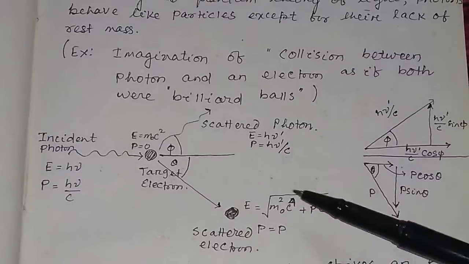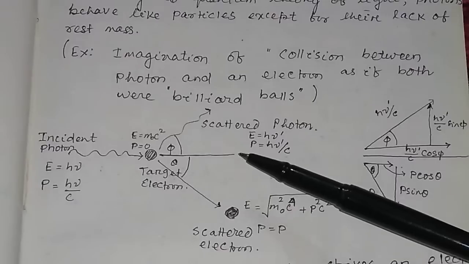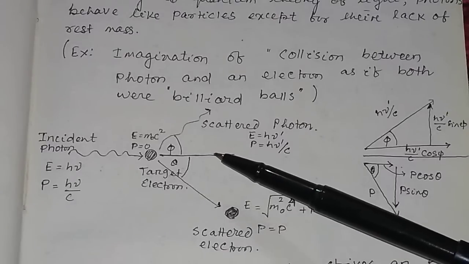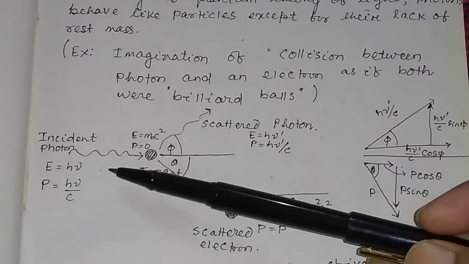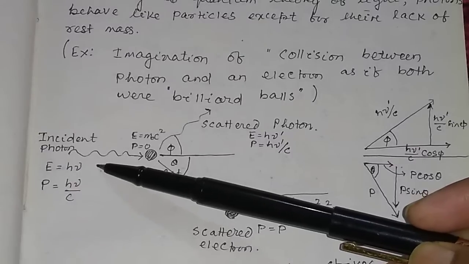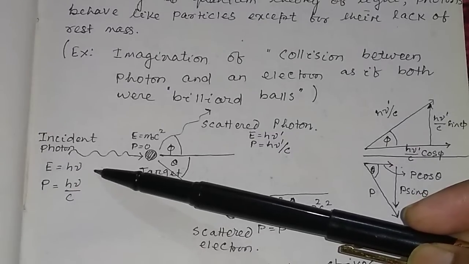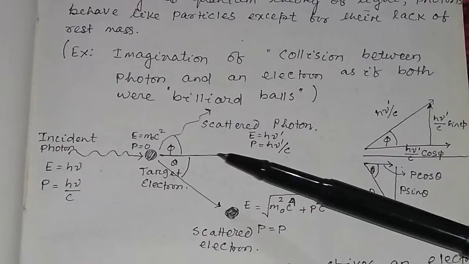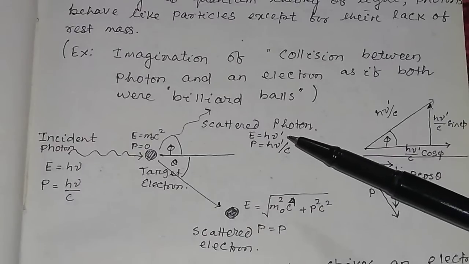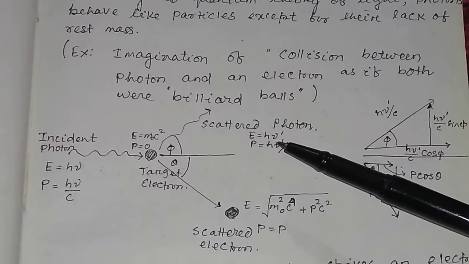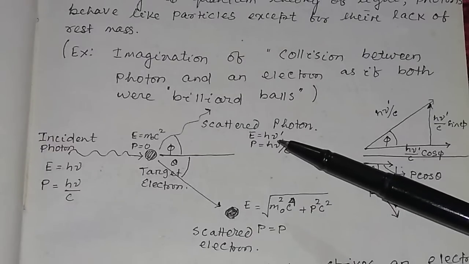And here we will show the change in frequency or the change in wavelength. Initially the frequency of the incident photon is nu, or wavelength is lambda, and the scattered photon has frequency nu dash or wavelength lambda dash. So there is a change in wavelength, lambda dash minus lambda.